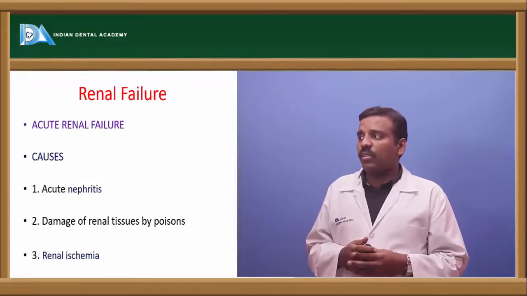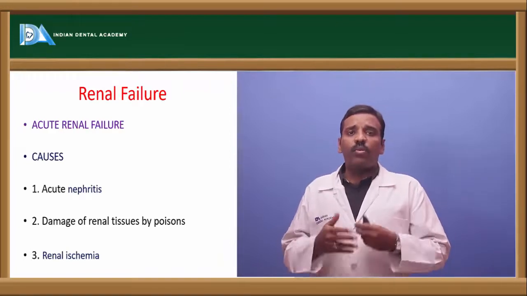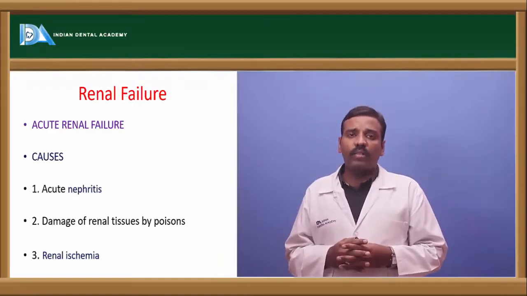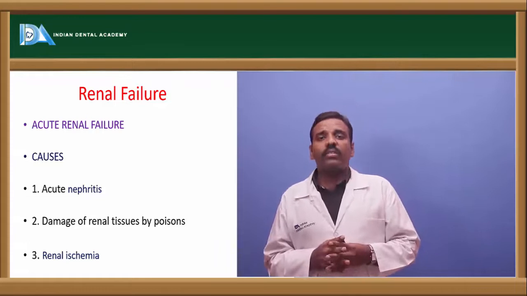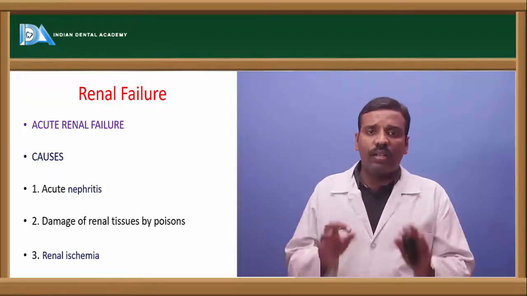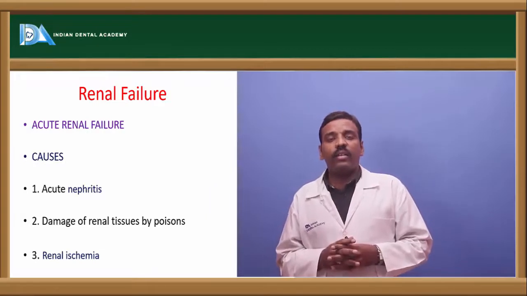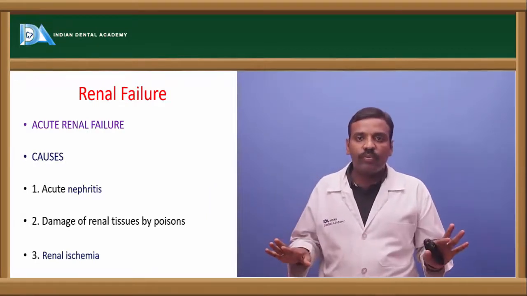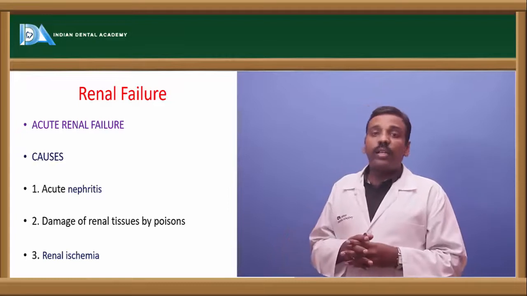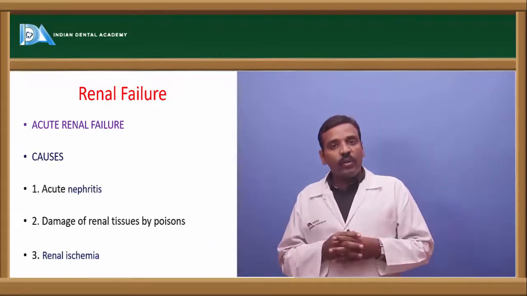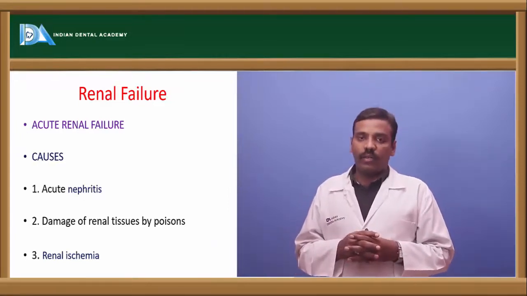Okay, and next one is renal failure. So what happens if renal failure occurs? What is renal failure actually? In the sense, when the kidney loses its function, it is called renal failure. In the sense, there is no filtration at all. So that is of two types: one is acute condition and another one is chronic condition.